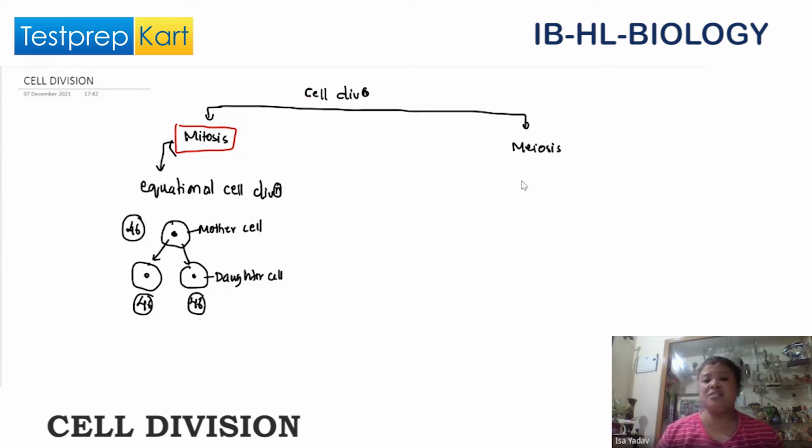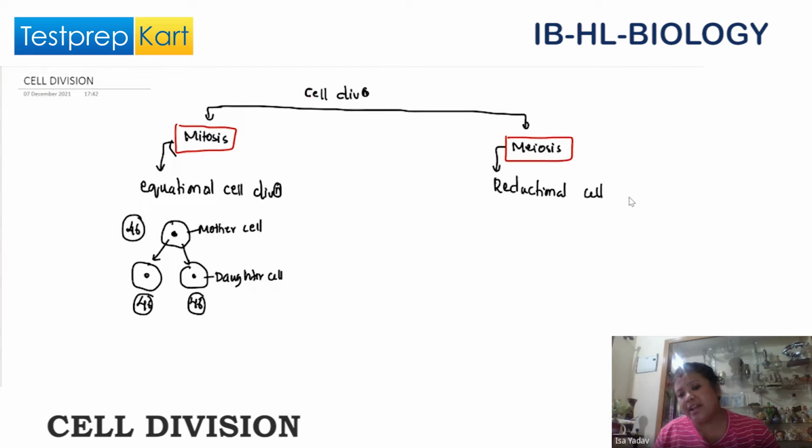The other cell division, which we call meiosis, is called reductional cell division.